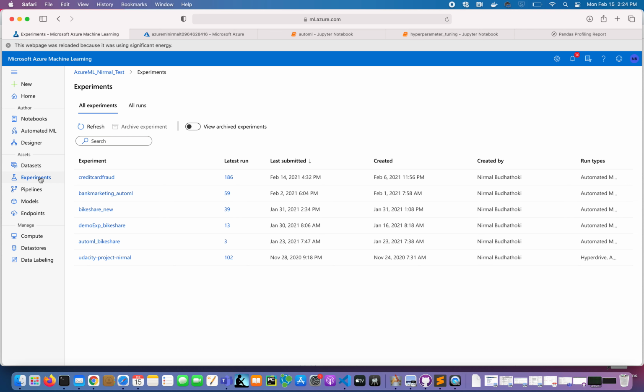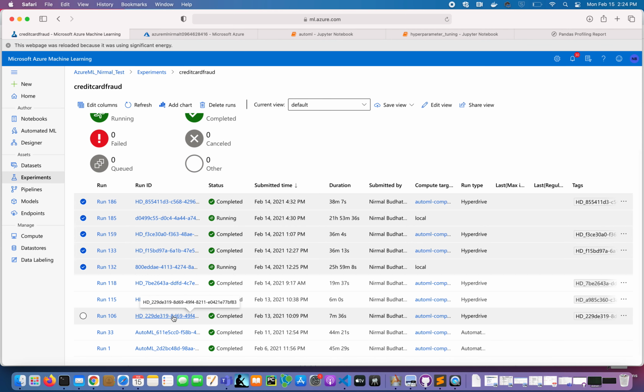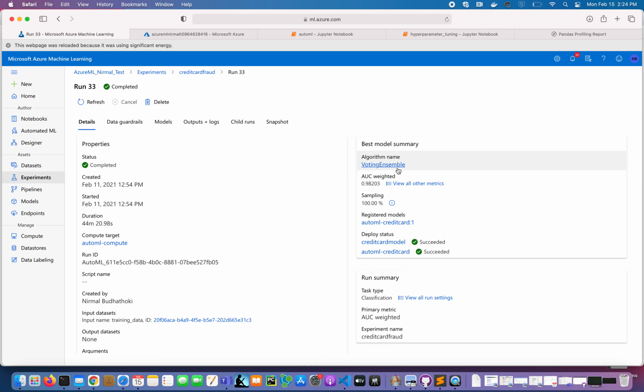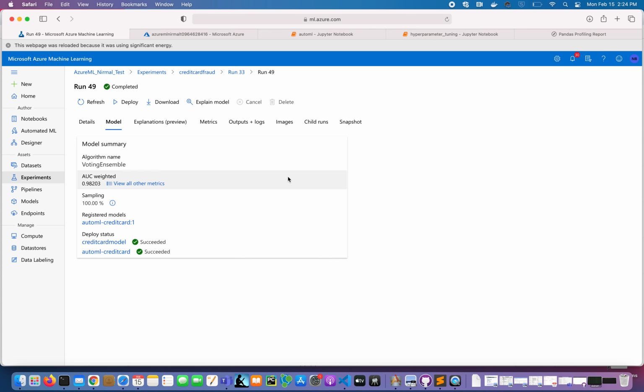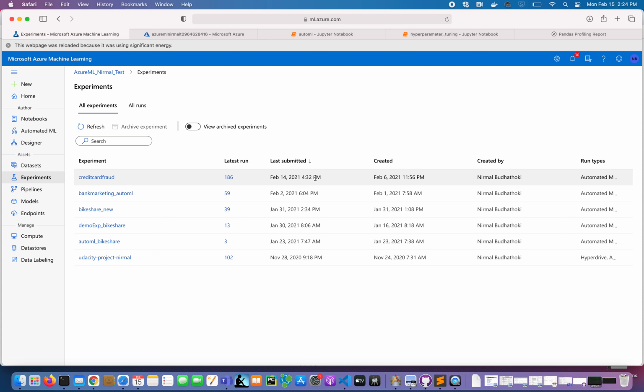So let's look at our AutoML model. The latest one I ran is this one. The model is a voting ensemble with the highest accuracy of 0.98, and you can click on the explanation to view the explanations. For the hyperdrive method, I picked logistic regression, random sampling for parameter sampling, and a bandit policy for the stopping criteria.